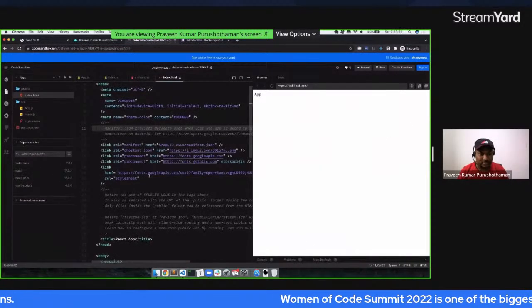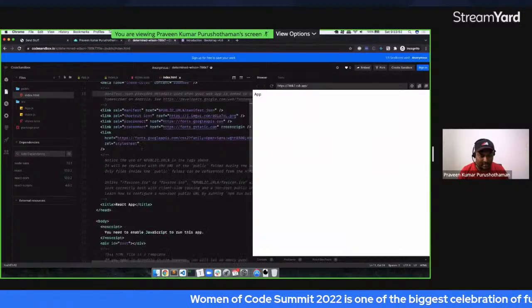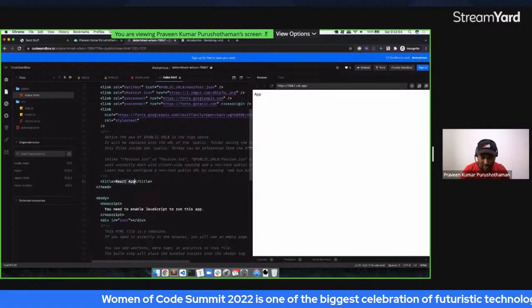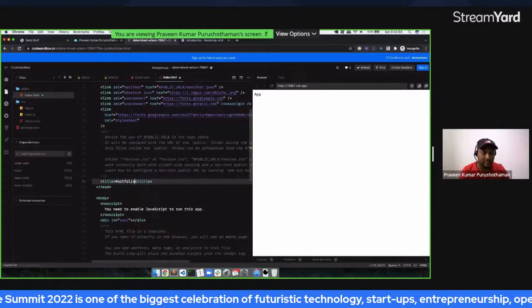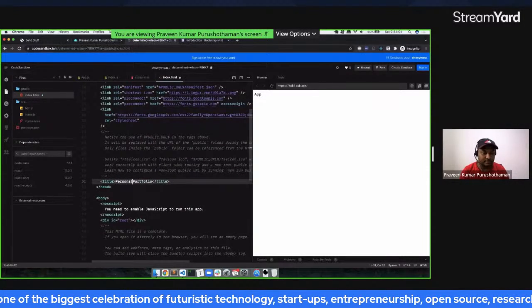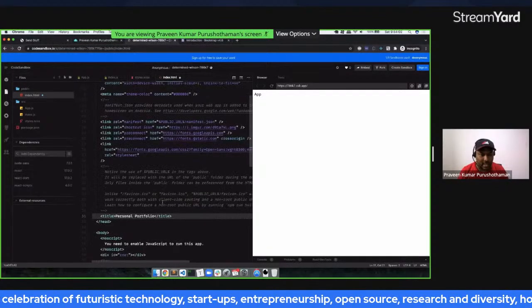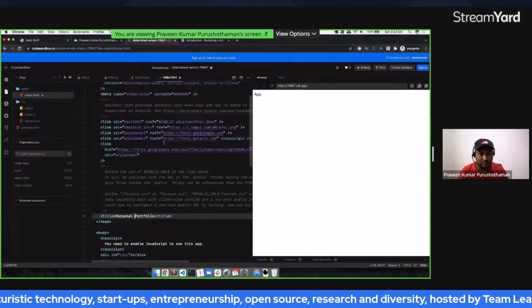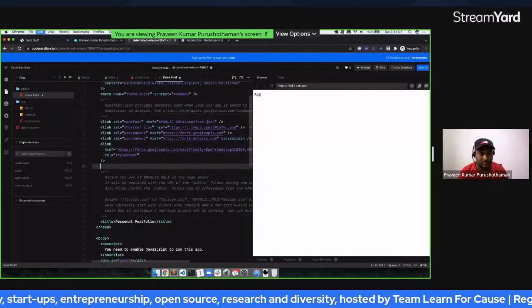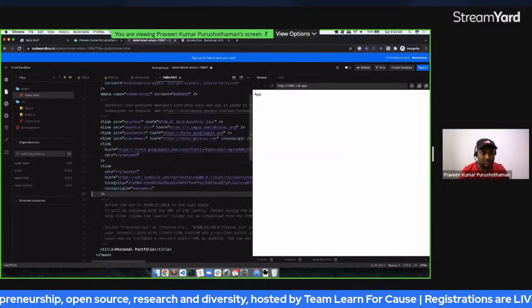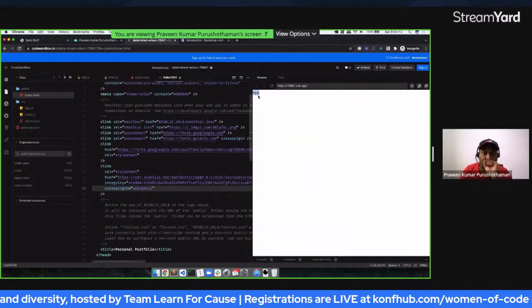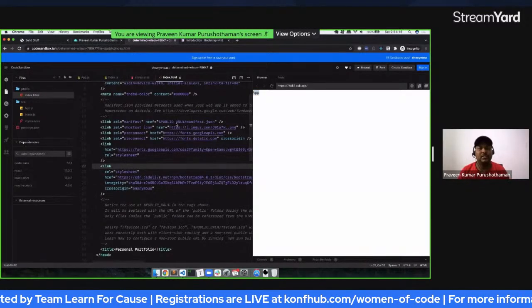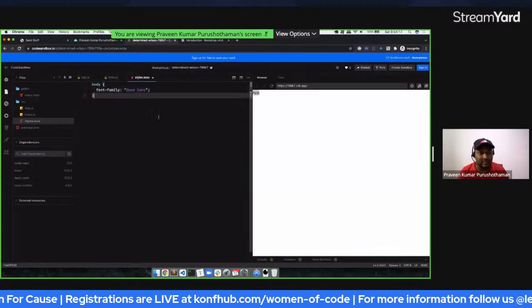So in index, we can also use a personal portfolio, and after this, we can use this one. Now the moment I use this and refresh this page, you could see that all these styles are getting reversed. So now the main thing is we will be working with Bootstrap completely.